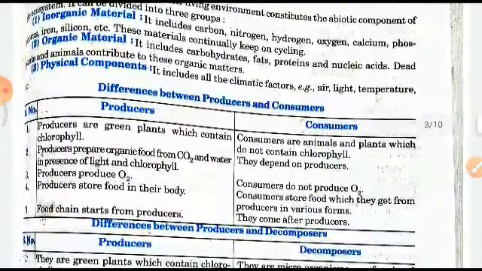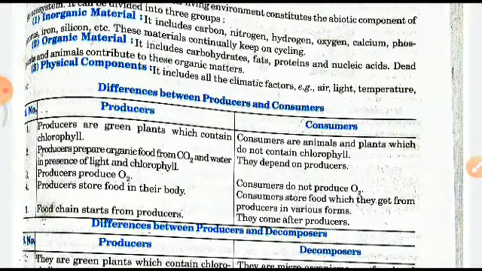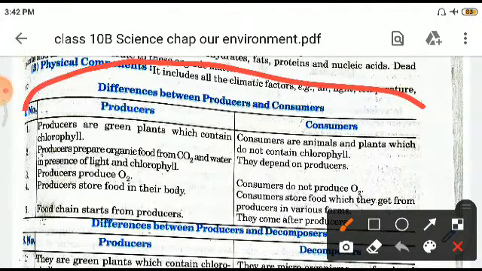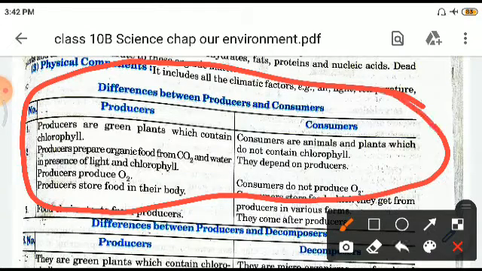Now there are some differences between producers and consumers. Producers are green plants which contain chlorophyll. Producers prepare organic food from CO2 and water in the presence of light and chlorophyll. Consumers are animals and plants which do not contain chlorophyll. They depend on producers. Consumers do not produce O2, whereas producers produce oxygen. Producers store food in their body; consumers store food which they get from producers in various forms. See children, this entire chart is very important.